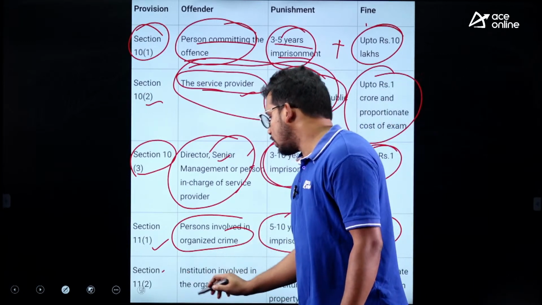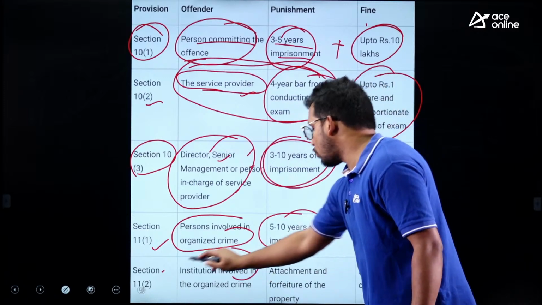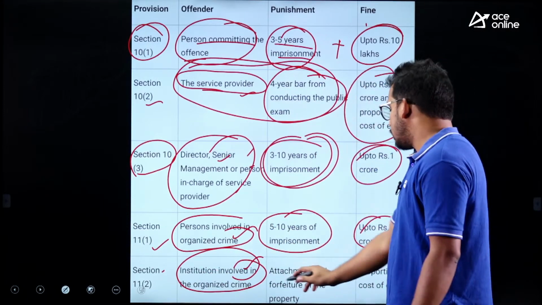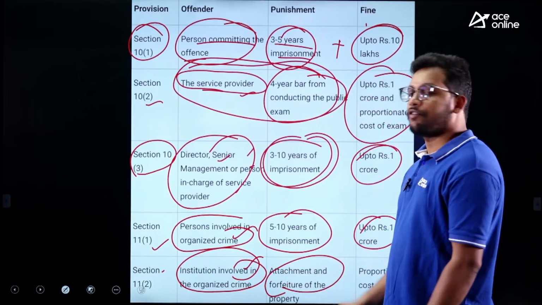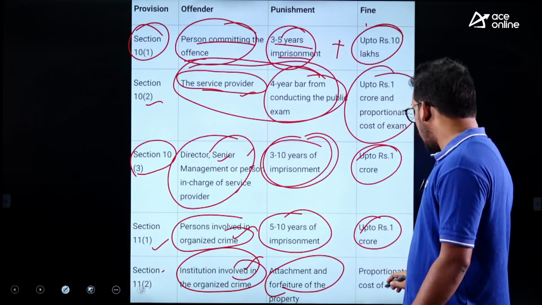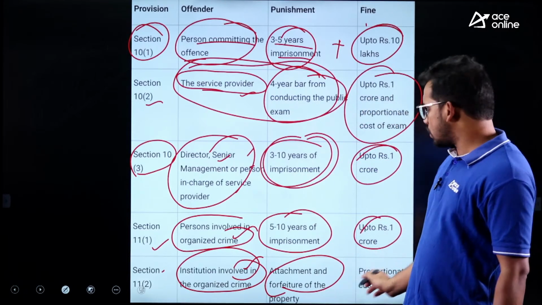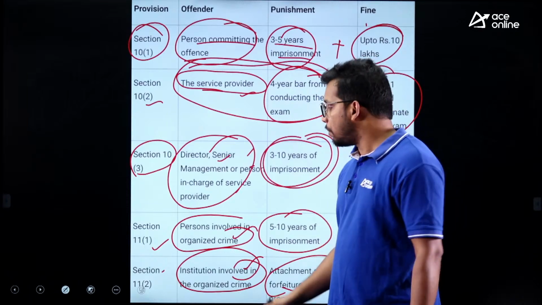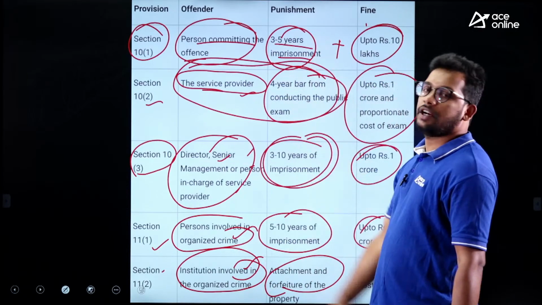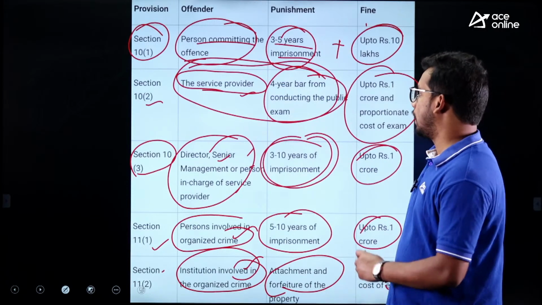And then Section 11(2), institutions involved in organized crime. The earlier one was for persons, these are institutions. They face attachment and forfeiture of their property. Whatever the property of those institutions, it will be taken by the government, and whatever the cost involved in conducting this exam will also be imposed on these institutions. So these are the punishments given in this particular Public Examination Act, right?